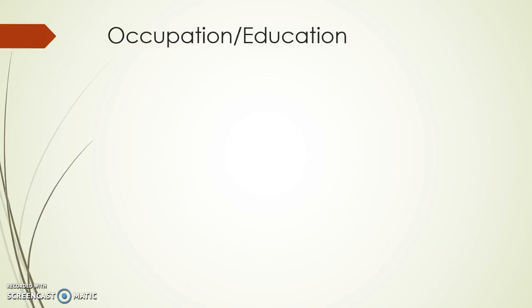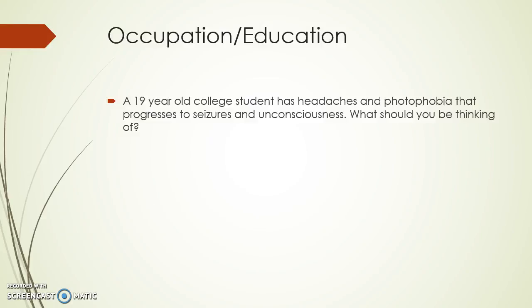Let's take a look at occupation and education. A 19-year-old college student has headaches and photophobia that progresses to seizures and unconsciousness. What should you be thinking of? Well, he's a college student, possibly living in a dorm situation. If that's the case, close quarters leads to possibly meningitis.